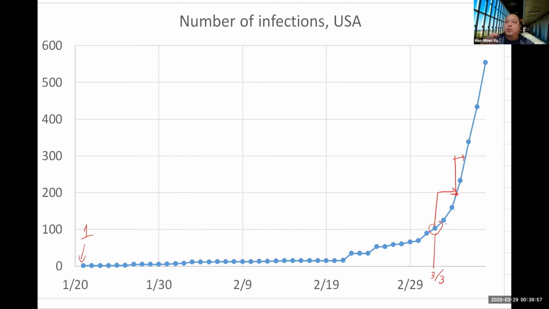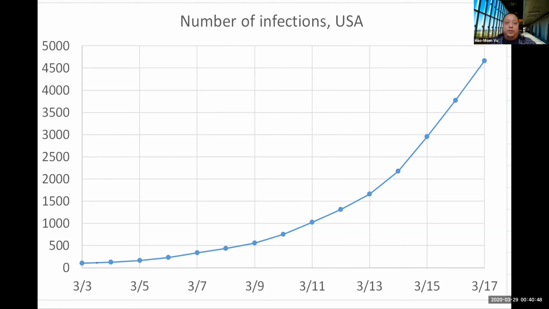Okay. The first 100 took an extremely long time. The next 100, a few days. The next 100, just a day. Now let's do the same thing with the US as we did with Italy. And let's say that we ignored at the beginning where we only had like a handful of infections, and let's start at 100. So right here, March 3rd is when we first went over 100 cases. This is when we got 103.